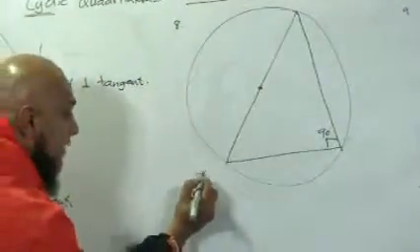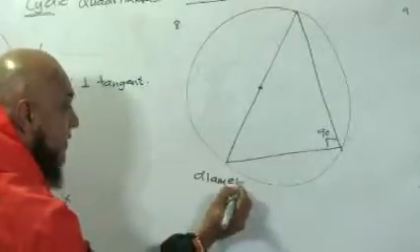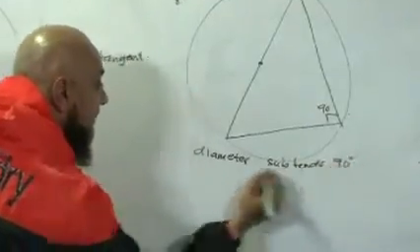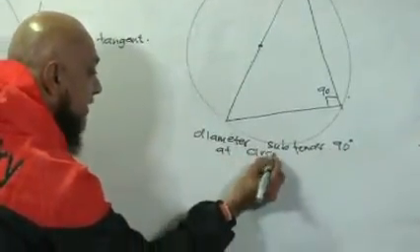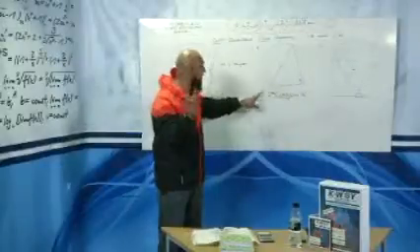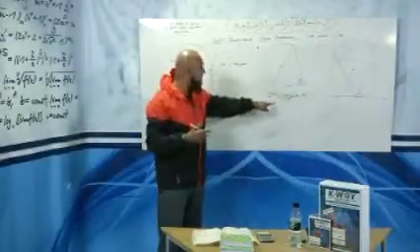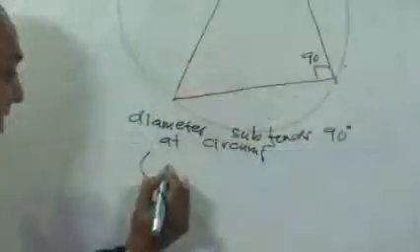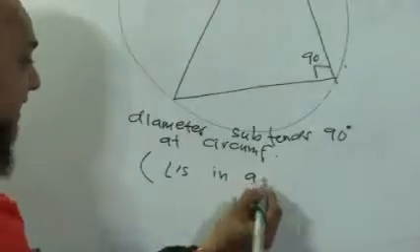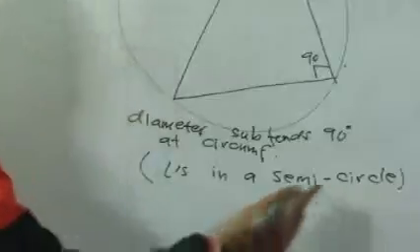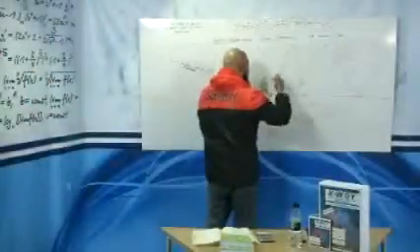So the theorem here would be: a diameter subtends 90 degrees at the circumference. Your teachers will also tell you that when you are writing your reasoning, you could write it as diameter subtends 90 degrees at the circumference, or alternatively you could use what they use: angles in a semicircle. Now, as you can see, this is a semicircle. Here is your semicircle.